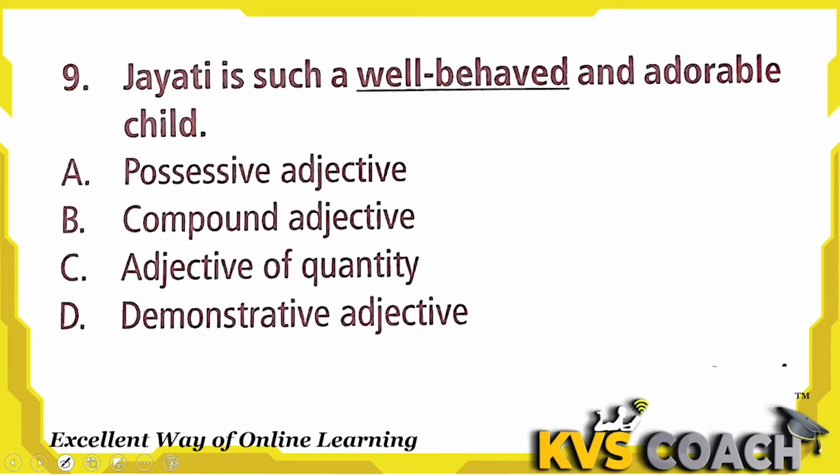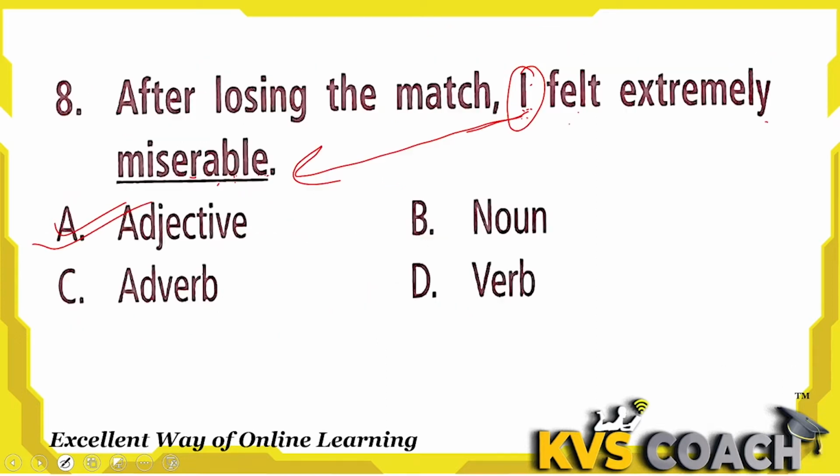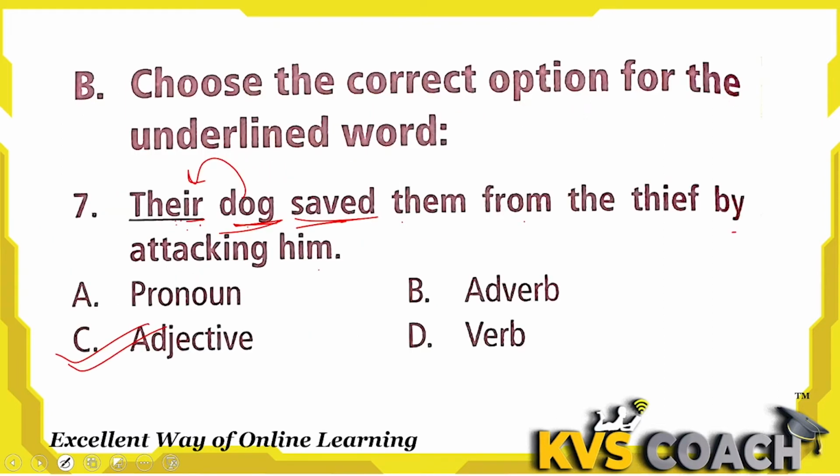Next: Jayanti is such a well-behaved. Look, what is this? I told you in the previous questions also that when two words are joined with a hyphen, we call it a compound word or compound adjective. So this is a compound adjective. Possessive adjective, which I told you in the previous question, is here.